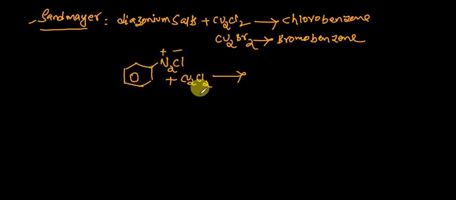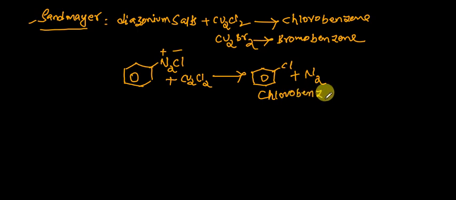Nitrogen is the best leaving group. So what happens? The chlorine atom will come and nitrogen will leave. So what will you get, students? You will get chlorobenzene. Here the chlorine atom comes in and nitrogen gas is eliminated. This is called chlorobenzene.